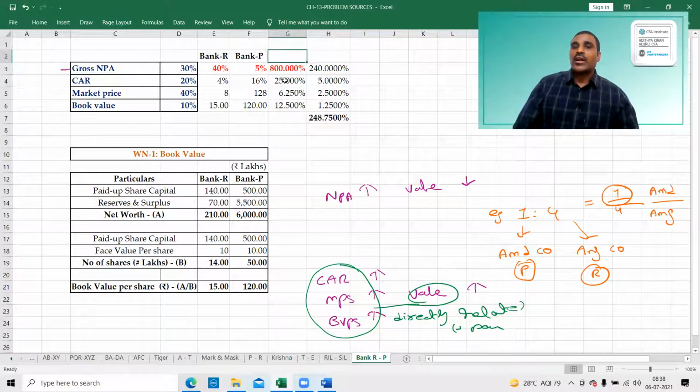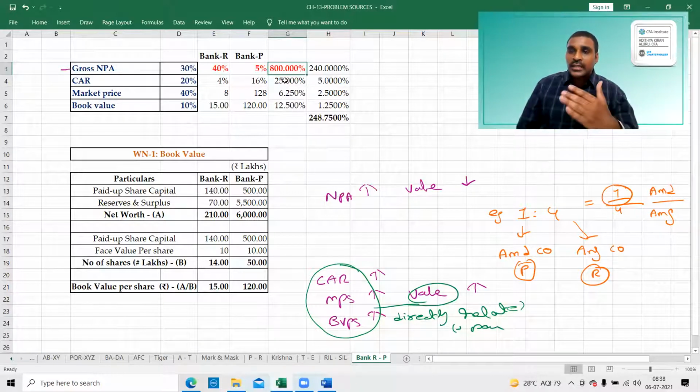Okay, but here I should not get 800%. More than one is wrong. It is nothing but rewarding bad debts. You cannot reward a company which has more bad debts. You have to punish the company. Therefore, it is the reverse. That is the important point.